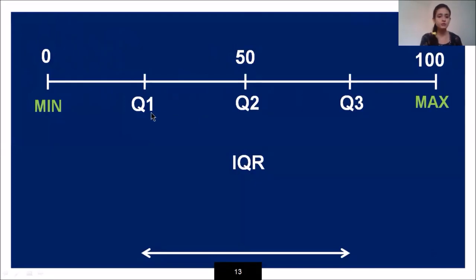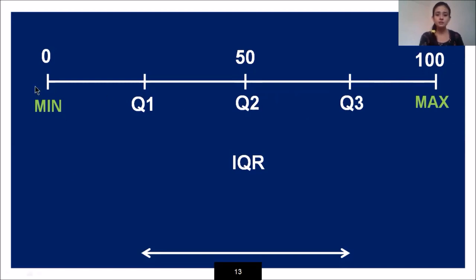The data between Q1 and Q2 is my second 25% of the data. At Q2, I can say that it is my median because it is half of the data, and I have the half value, that is 50 over here. Then this is my third quartile, that is another 25% of the data. And this is my last quartile, from 75% to 100% of the data, or we can say the fourth quartile.